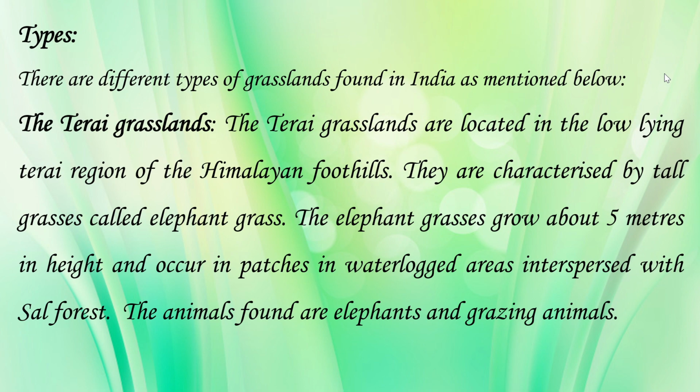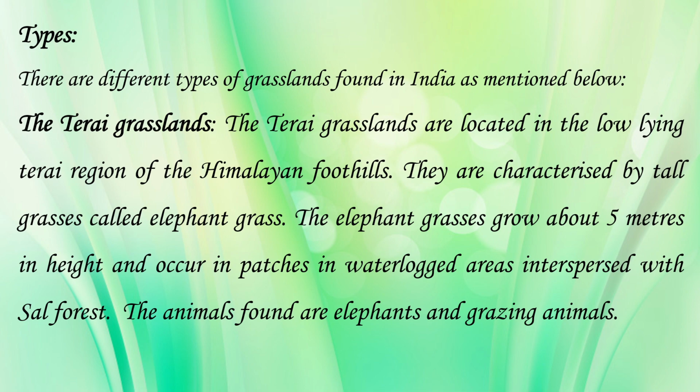So let us learn something about the types of grasslands in India. So there are different types of grasslands found in India. First of all, Terai grasslands. The Terai grasslands are located in the low-lying area of Terai region of the Himalayan foothills. They are characterized by the tall grasses called elephant grass. Now the elephant grasses can grow up to the height of 5 meters.